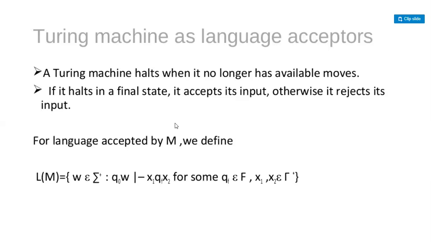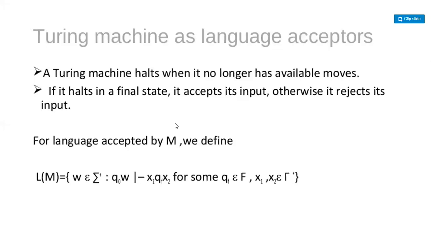But there you cannot say whether it is an accept or reject. These are the two ways that we're having here, right? One is if you are not having the available moves. Second thing is directly if you get a final state. These are the two things. We can say that accept or we can say that reject.